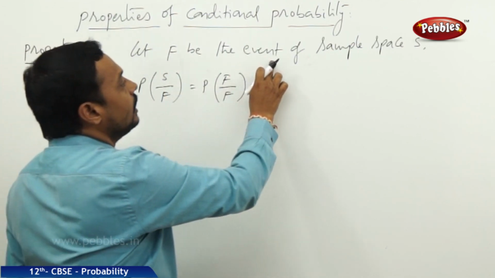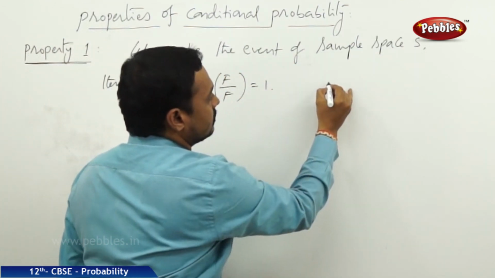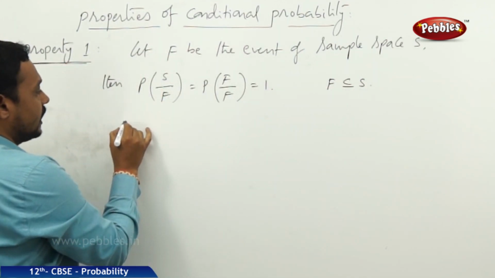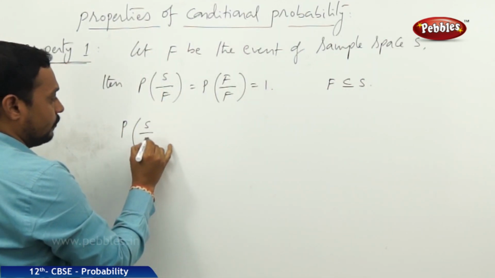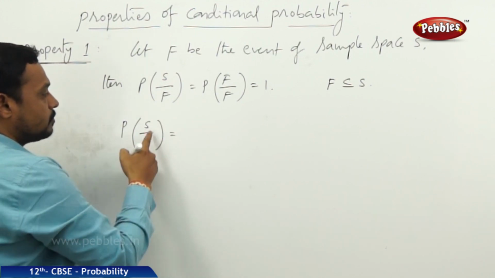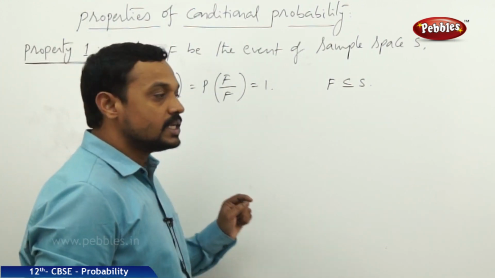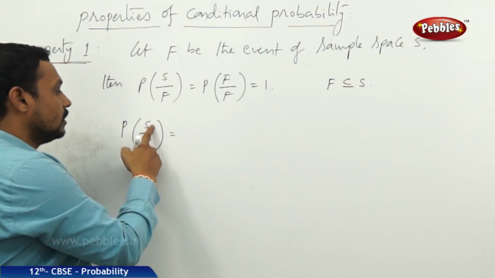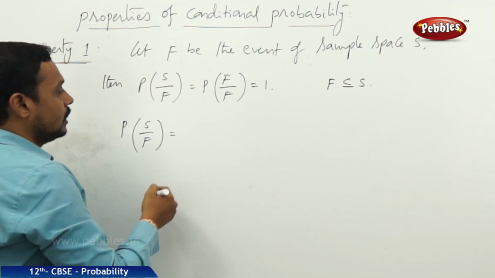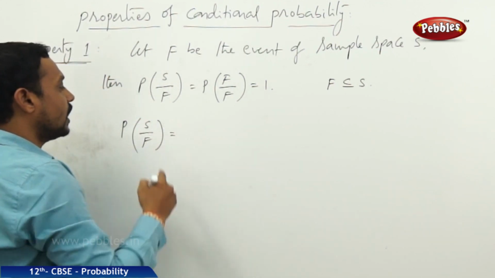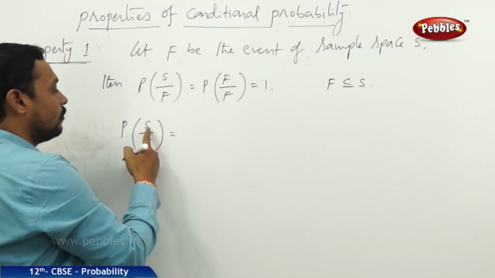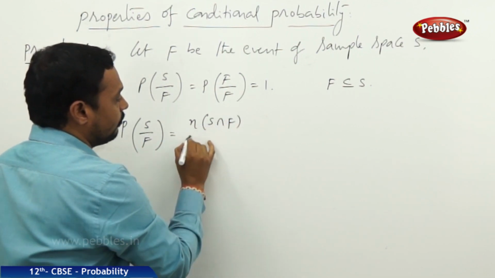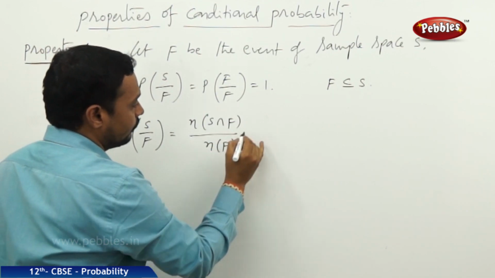See, F is an event in the sample space. That means F is always a subset of S. Now let us consider probability of S by F. S by F means it is a conditional event that S is given F. Now by the definition of conditional probability, we can write P of S by F as n of S intersection F by n of F.